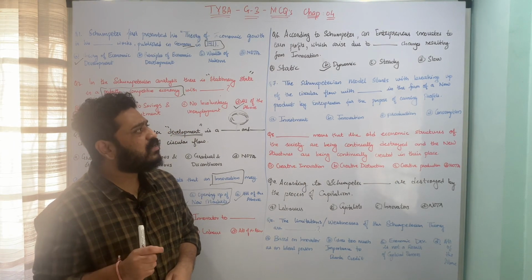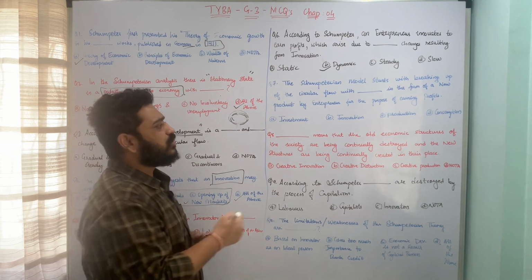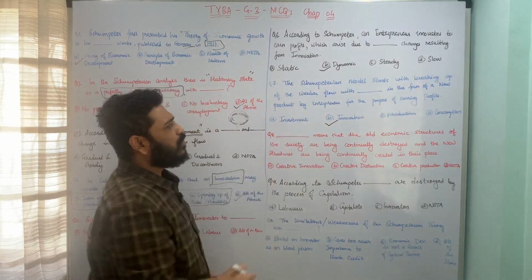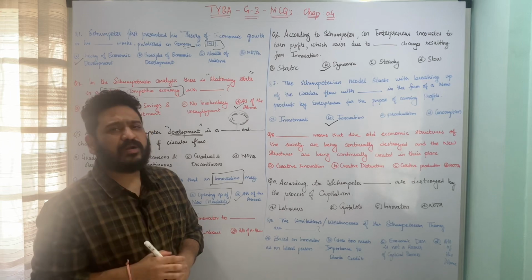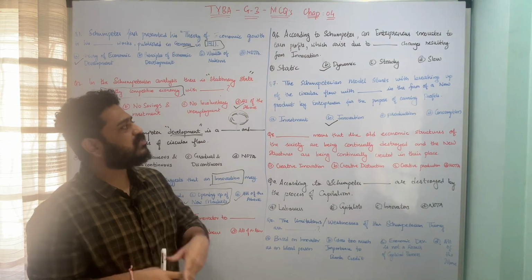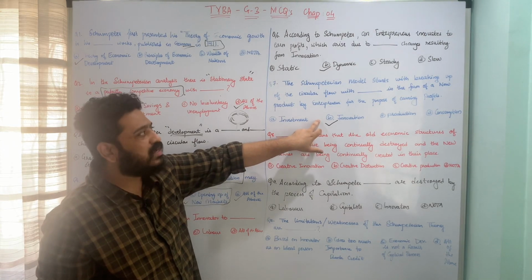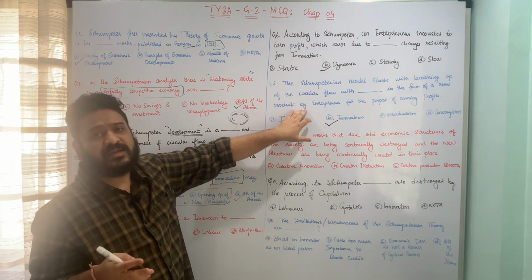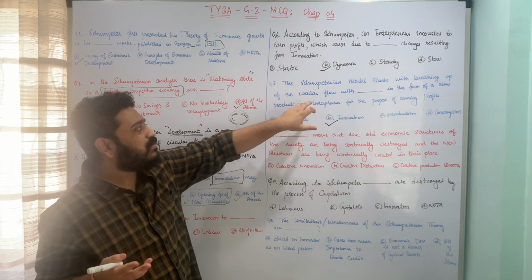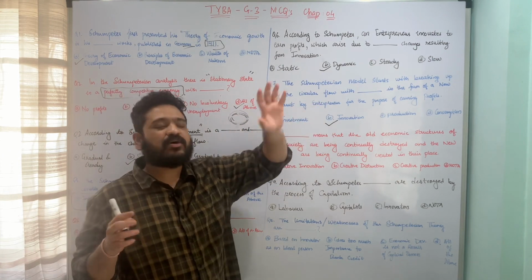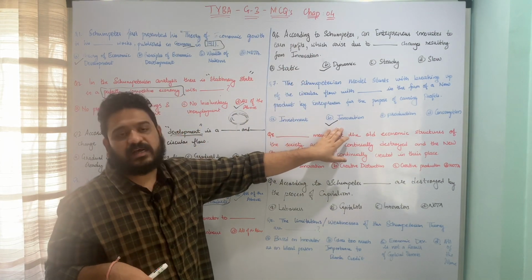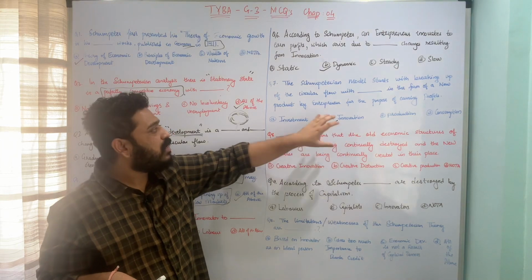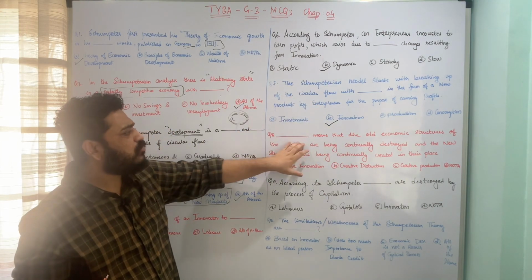So it is innovation, option B, which says that this Schumpeterian model will start with breaking up of the circular flow with the help of innovation in the form of a new product or a new method or a new market per se by the entrepreneur for the purpose of earning profit. So here the correct answer is option B, innovation. I hope this is clear. Let us now move to the next one.